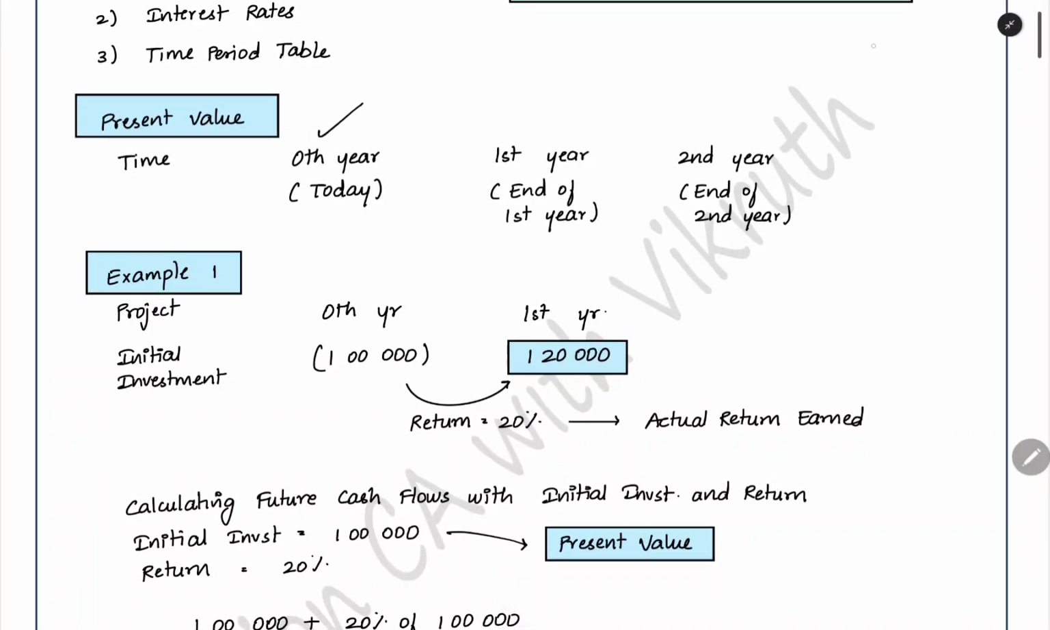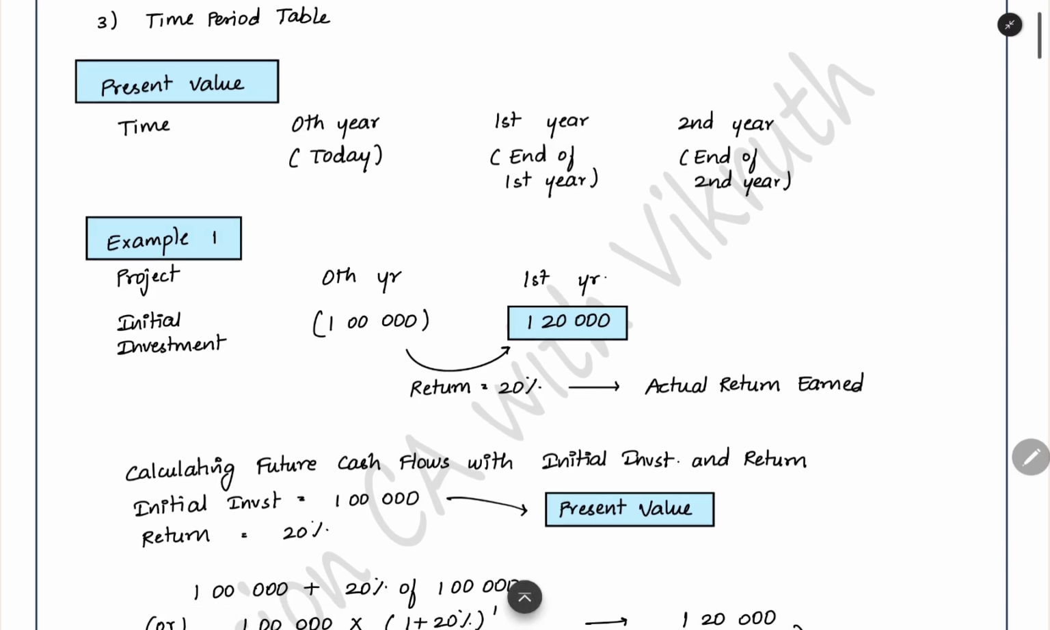This is the table which you are going to use. This will be the time, which will be in the first row: 0th year, first year, and second year. For example, here 0th year is today. This is the present time period. Today is the date in which you are existing, and the first year is the end of the first year. From today, after 1 year, this first year will be denoted. The second year will be the end of the second year. So this is the timetable which we are going to use.